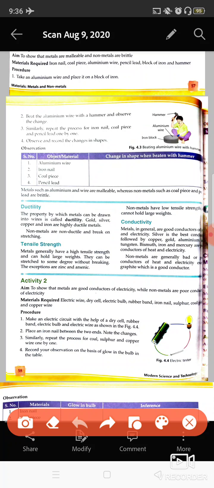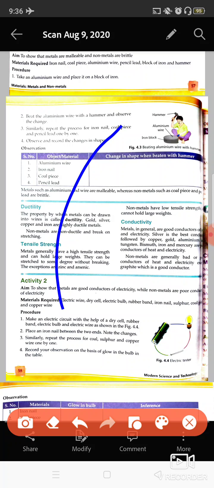All the metals are ductile in nature. You have seen copper wires, aluminum wires, iron wires, gold and silver wires. So all the metals are ductile, means they can be converted into thin wires.